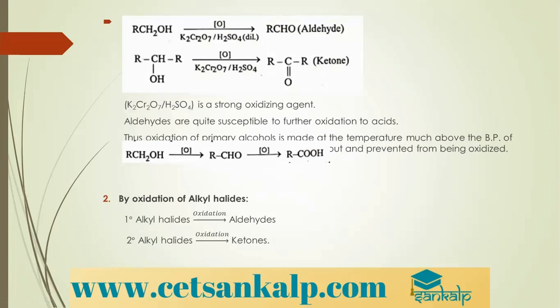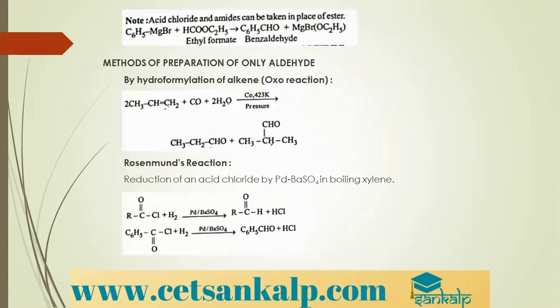Remember this general form: when alcohols are subjected to oxidation, we get aldehydes and ketones. If the oxidizing agent is very strong, we get carboxylic acids also.